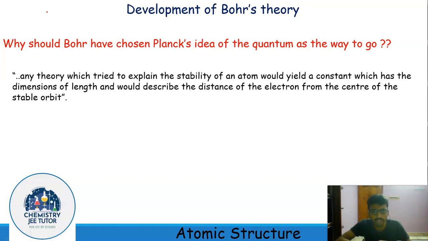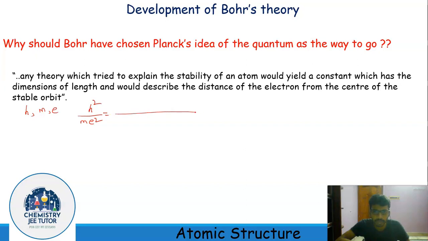Bohr found that if he could combine Planck's constant, the mass, and the charge of the electron, he could get a constant that has the dimension of length. He combined them in this way: h square by m square.